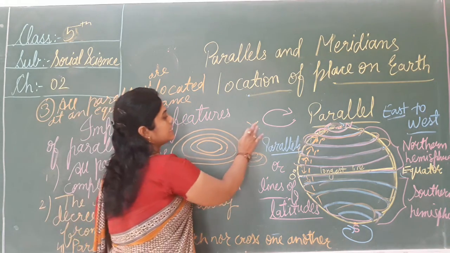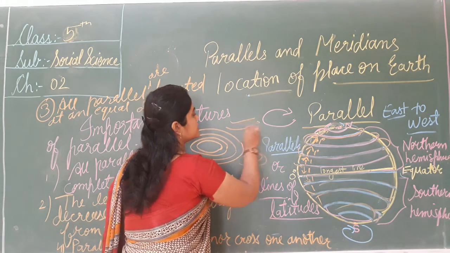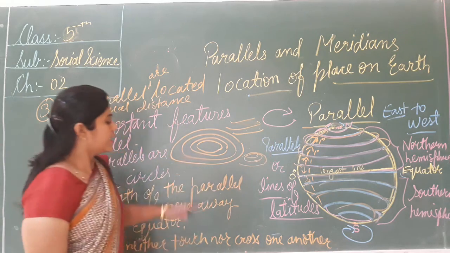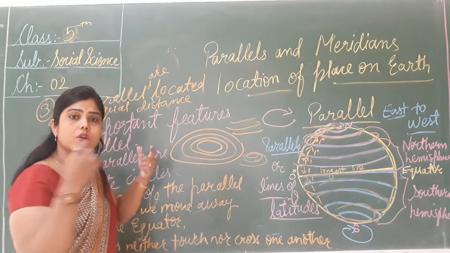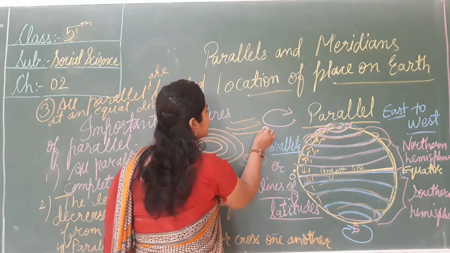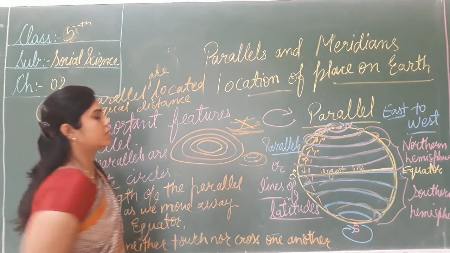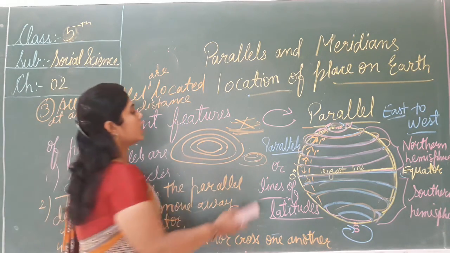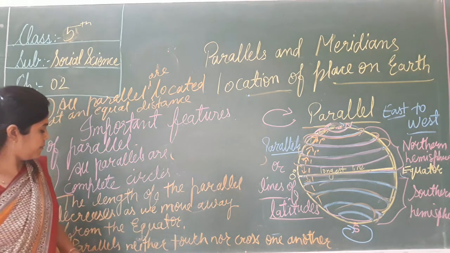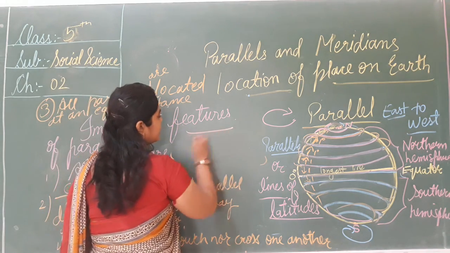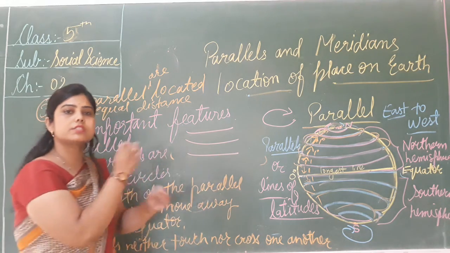Okay, so because its name is parallel, they run parallel. They neither touch nor cross one another. ये ना एक दूसरे पे टच होती है ना एक दूसरे से क्रॉस होती है, इंटरसेक्ट करती है. So because this is parallel, it moves only parallel. See, they neither touch nor cross one another.